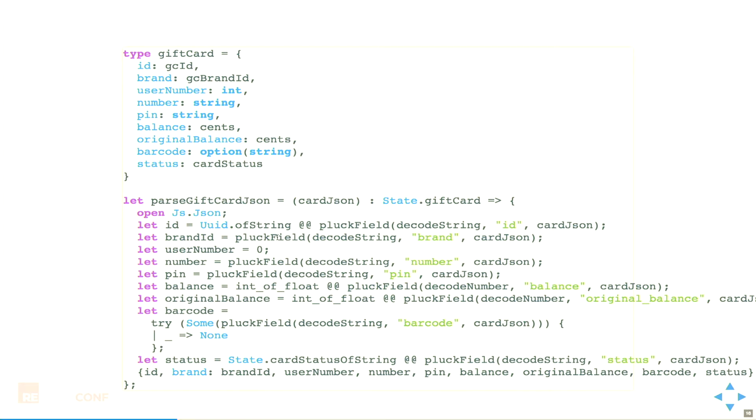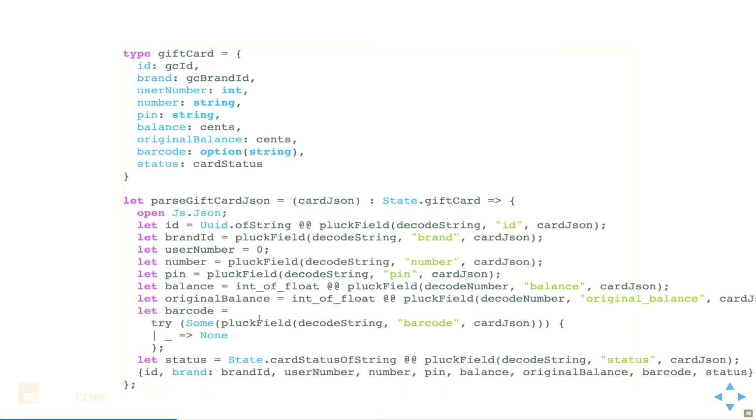So this is basically the same example as before, but this is the real-world example. I have a type of gift card, and it has some fields which are also sub-records. So I have to split out all these different record types, and I'm combining them together. And now my parse gift card JSON, this is as clean as I can make it, more or less. I still want to retain as much safety as possible in terms of the type system.